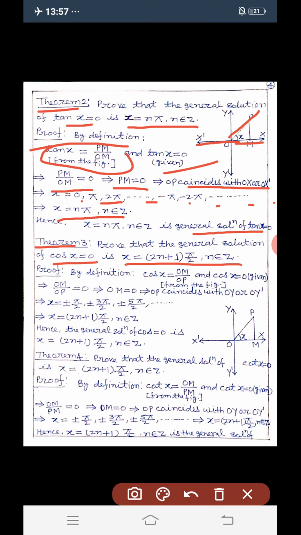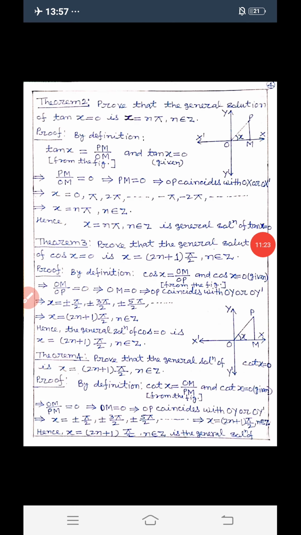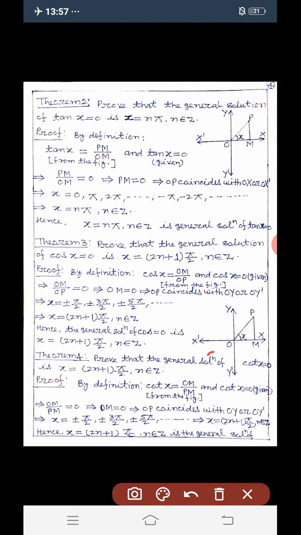Proof: by definition, cos x = OM/OP, that is base by hypotenuse from the figure, and cos x = 0 is given.